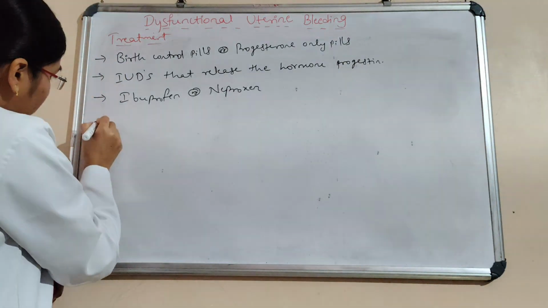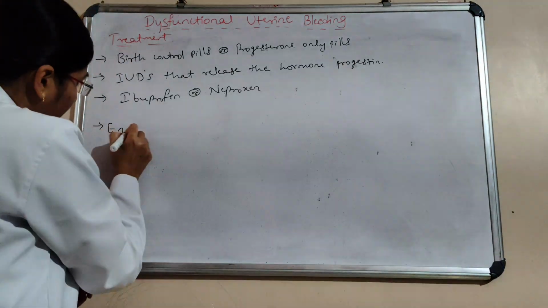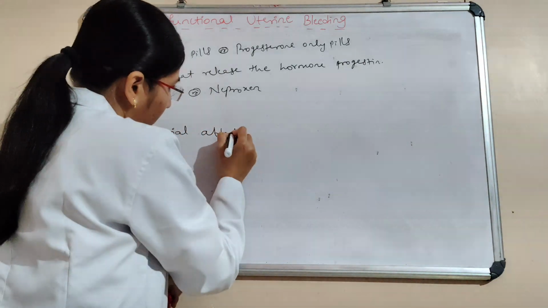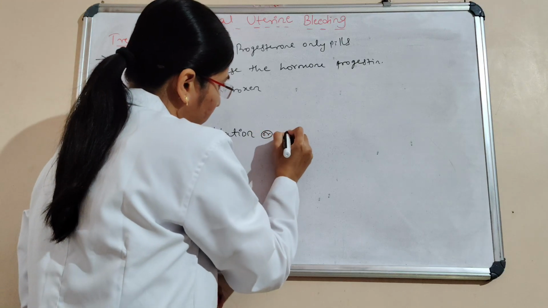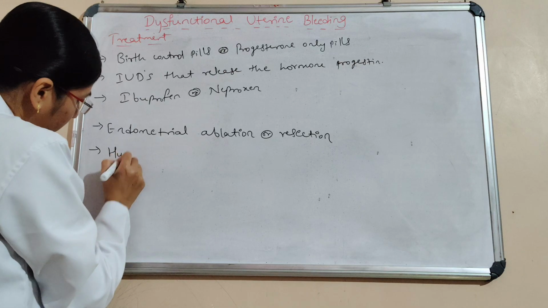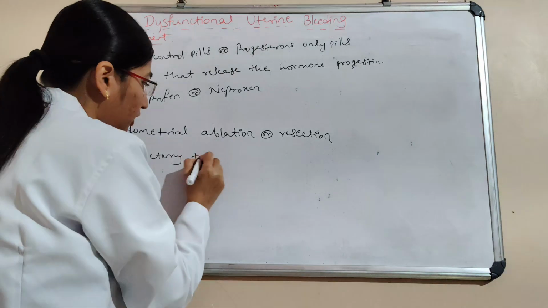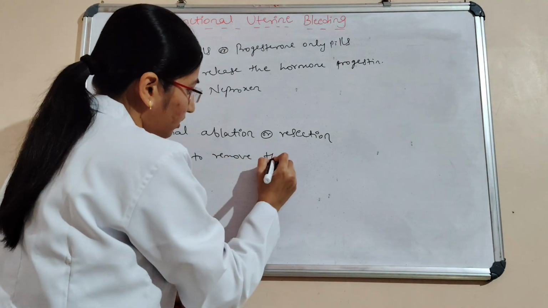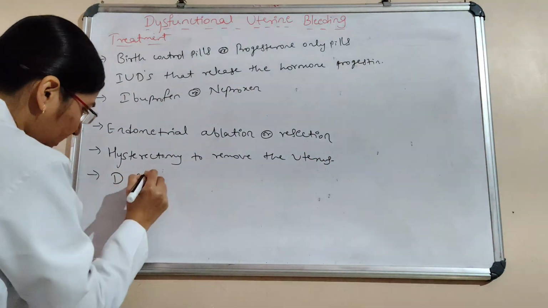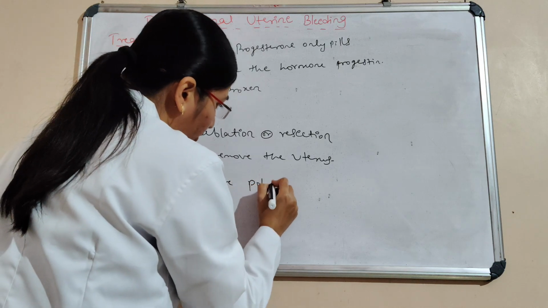First and foremost, endometrial ablation or resection, and then hysterectomy to remove the uterus, and then D&C, dilatation and curettage, to remove polyps.